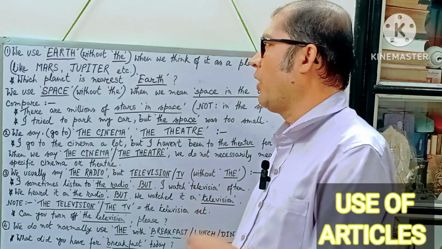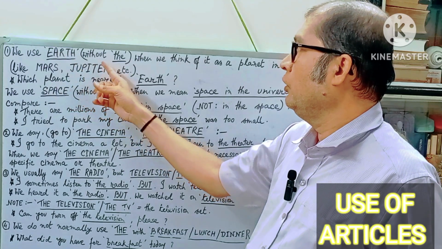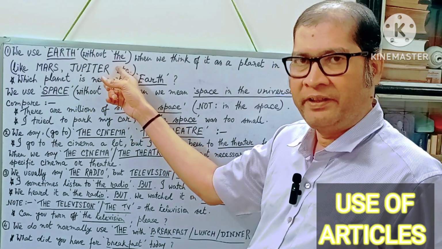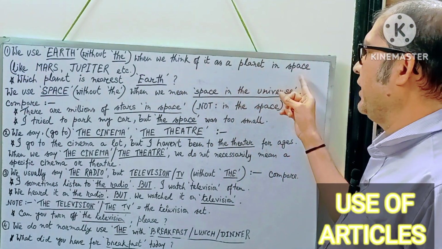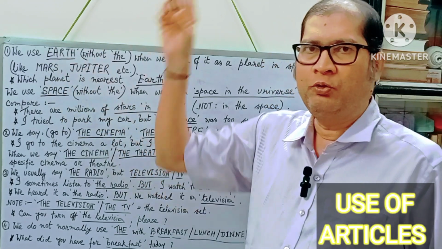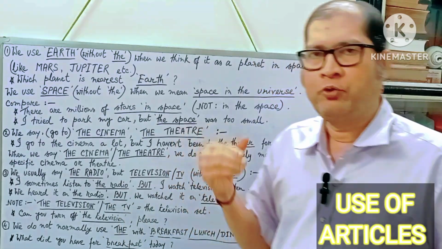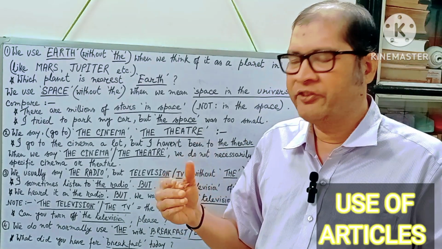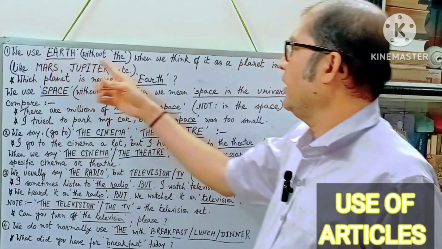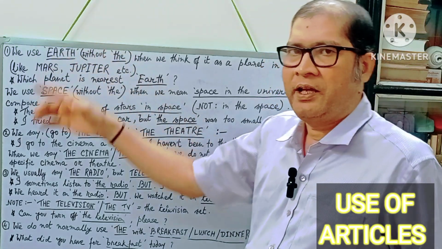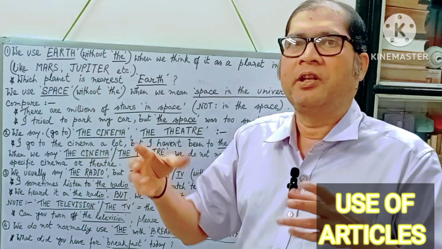Now, pay attention to this whiteboard. See what is written here. We use earth, E-A-R-T-H, without the, when we think of it as a planet in space. When the word earth refers to a planet in space, then we have to always use earth without the definite article. If you say the earth, it will mean the place we inhabit. If we use the before earth, it means the world.